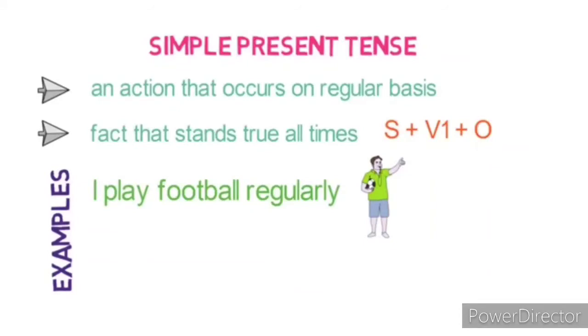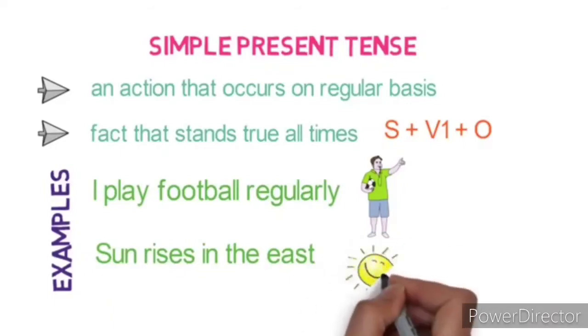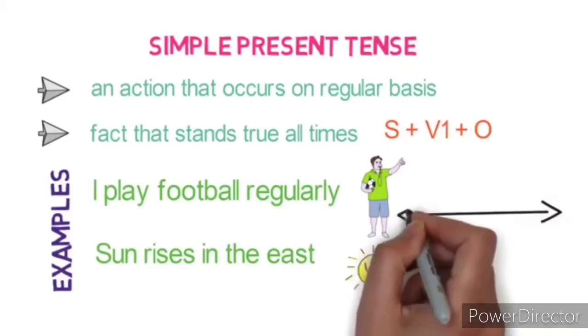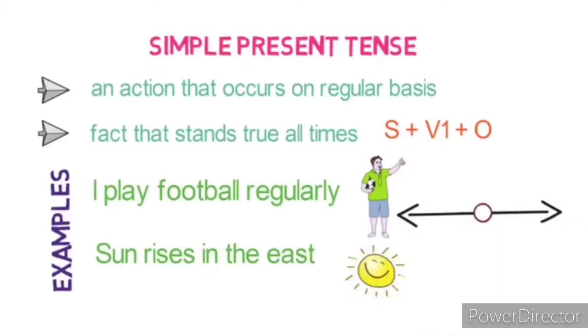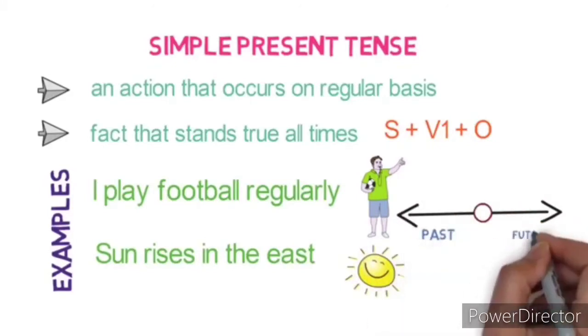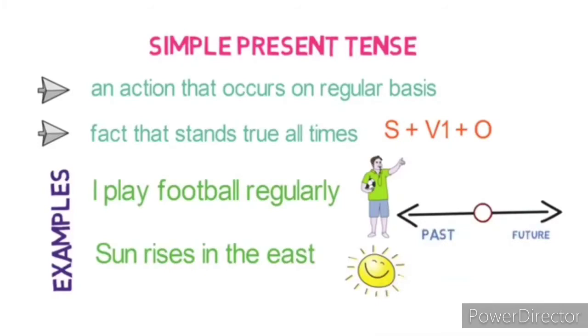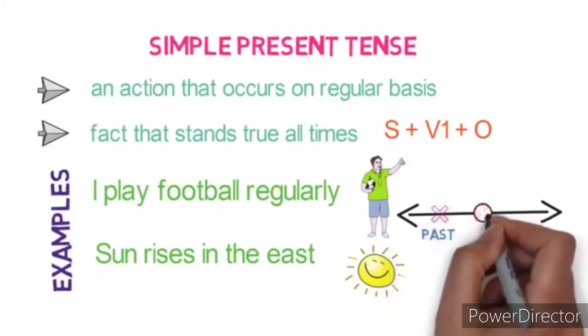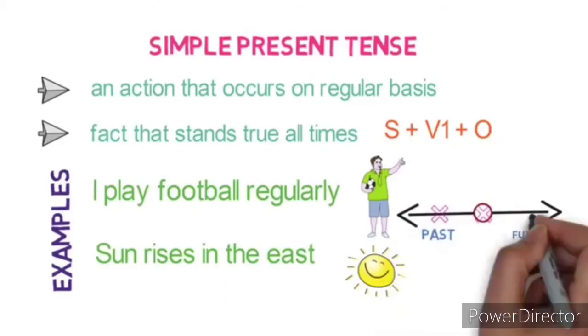Let's see another example for a fact. The sun rises in the east. It is a truth based on the fact that the sun rises only in the east. No one can change it or challenge it. So it is an example for simple present tense. Let's see the timeline. Wherever the action occurs, we can say that the action was happening in the past, is happening now, and will continue in the future.